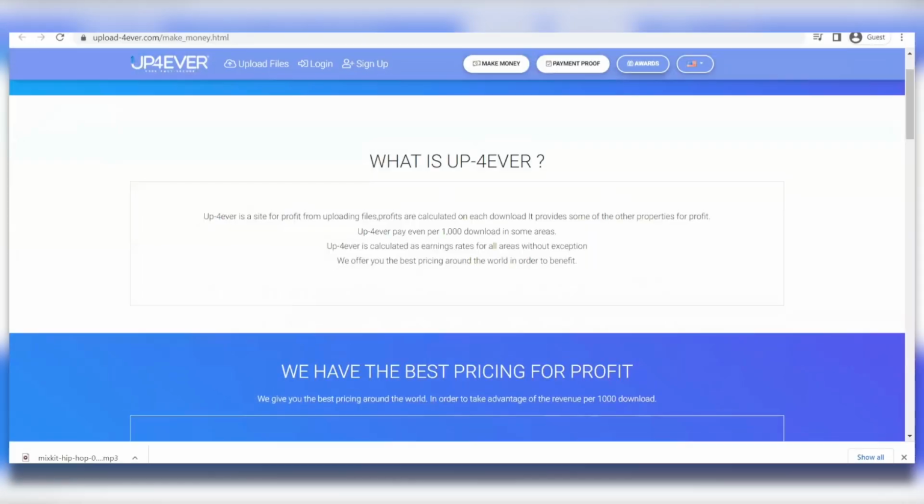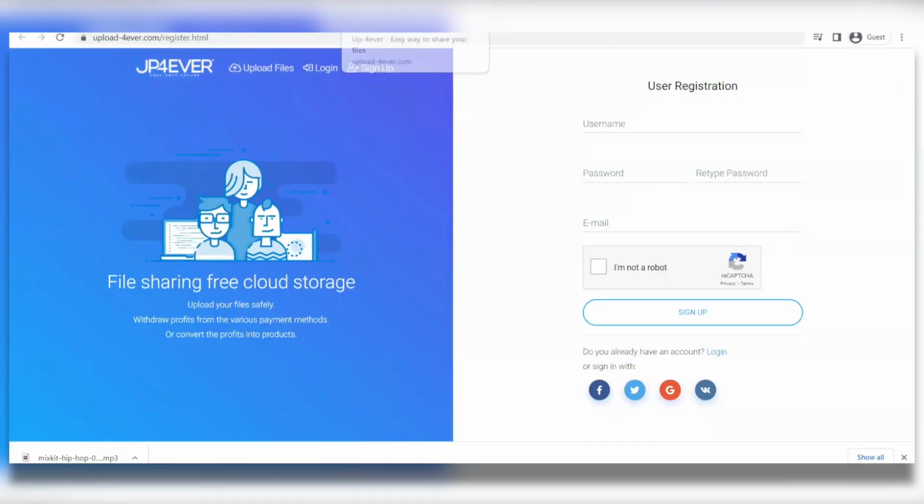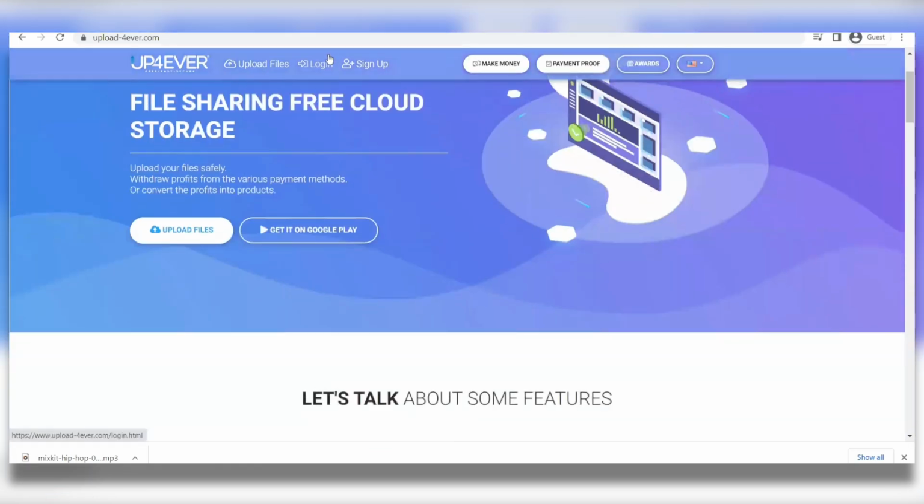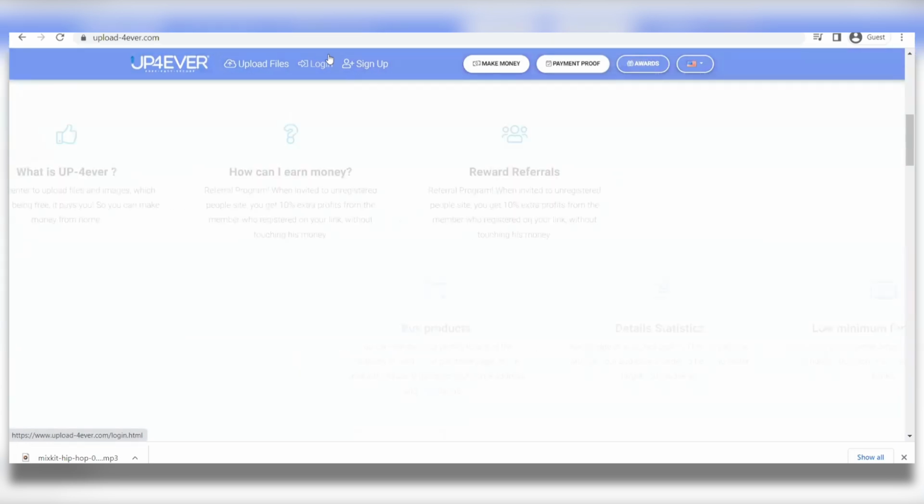Okay, so over here, we're going to click on the sign up button, and the sign up process is very easy. It's going to take you less than a minute to complete. And as always, you're going to type in your username, and then you're going to provide them with a password. You're going to enter in your email, click the CAPTCHA. Finally, you're going to click on the sign up button. And by the way, if you do want to sign in with either your Facebook, your Twitter, your Google account, you are free to do so. And as soon as your account is ready to go, you can go on over here, click welcome, select my account, and then you are going to be taken to your dashboard.